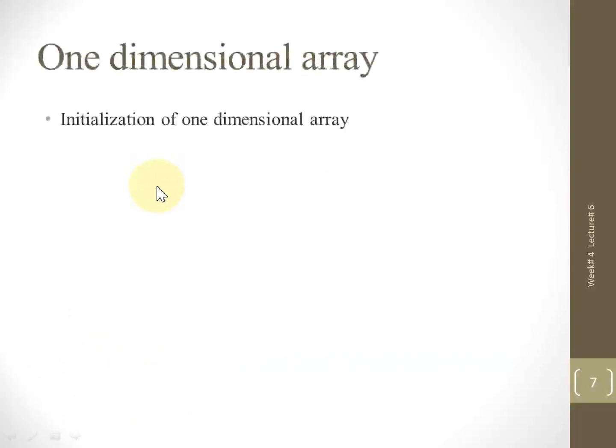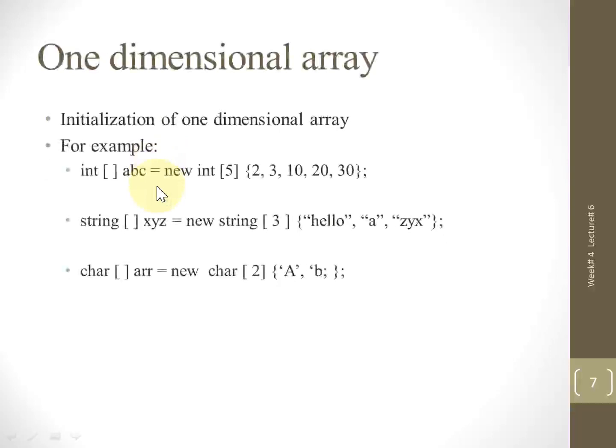Now next, how to initialize these arrays. First we will be writing the integer type, let's say the data type, then the square brackets, then the name of the array using space, and the assignment operator, new keyword, and again the data type and the size of the array within the square brackets.